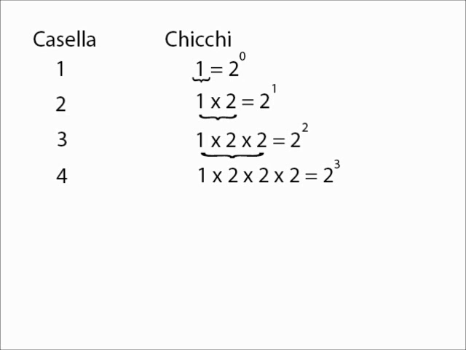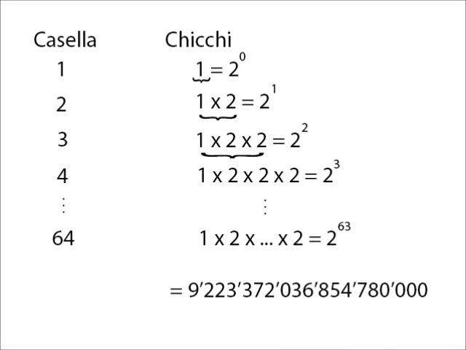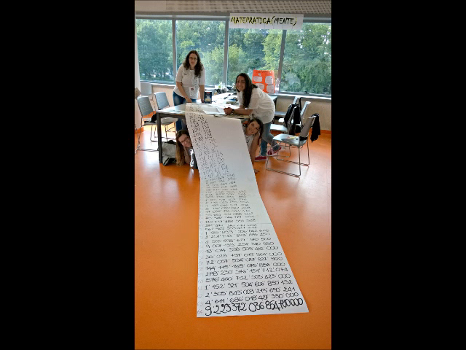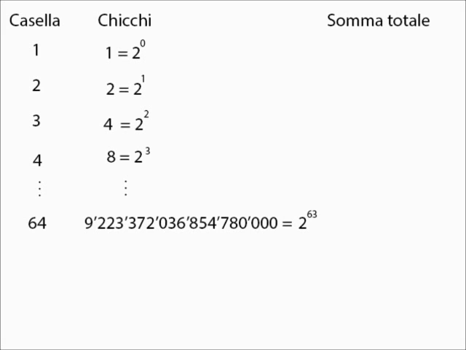At this point, we can easily understand how many grains of rice we will have in the 64th square. 2 to the power of 63. With the help of a calculator, we are able to approximate this value to be 9 billion. What we are really looking for, however, is the total number of grains on the whole chessboard. We can find this in the following way.